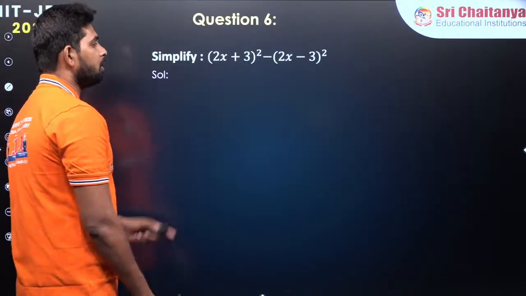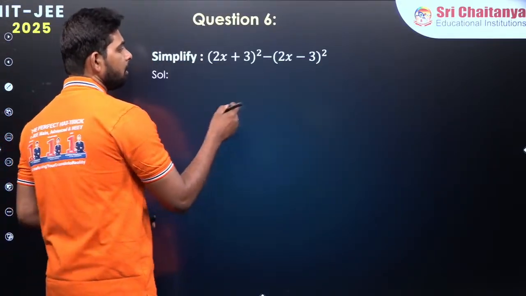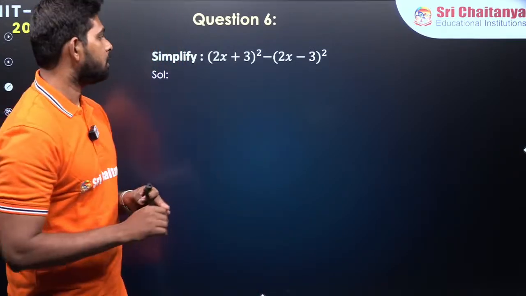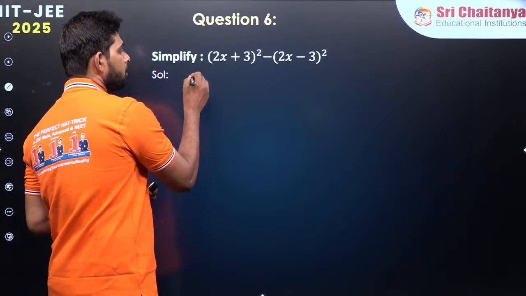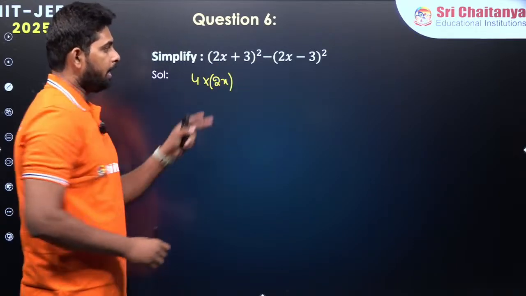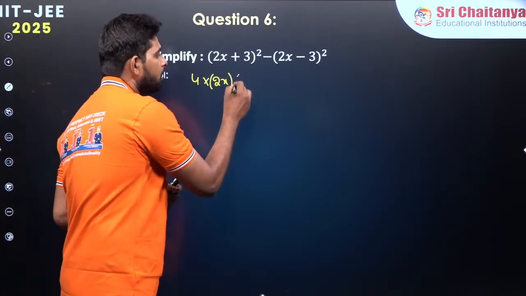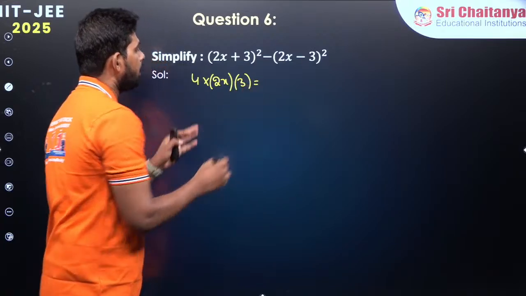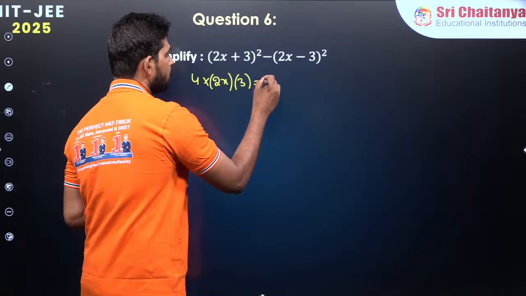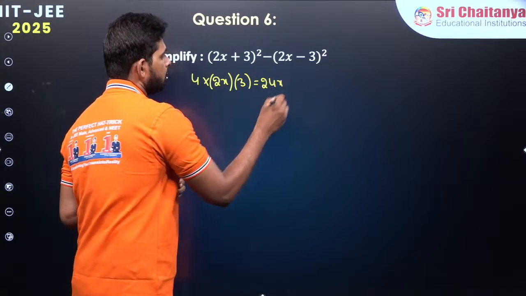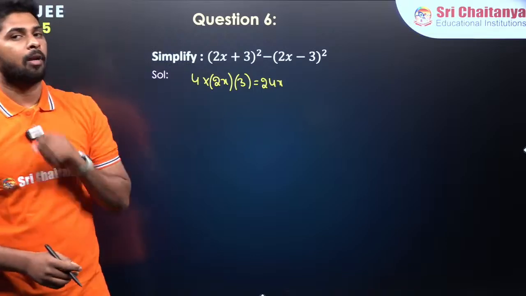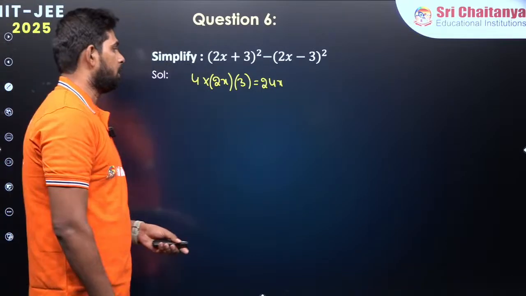And I wanted to simplify this one by using the formula that I have taken. I have given that (a plus b) whole square minus (a minus b) whole square is equal to 4ab. So here the same way, 4 into, in the place of a we are having 2x, and in the place of b we are having 3 over there. So 4 into 2 into 3 is giving us 24x. You can directly write that. No need to simplify this, no need to simplify that. If you are having the formula, directly you can write down this one over here, right?